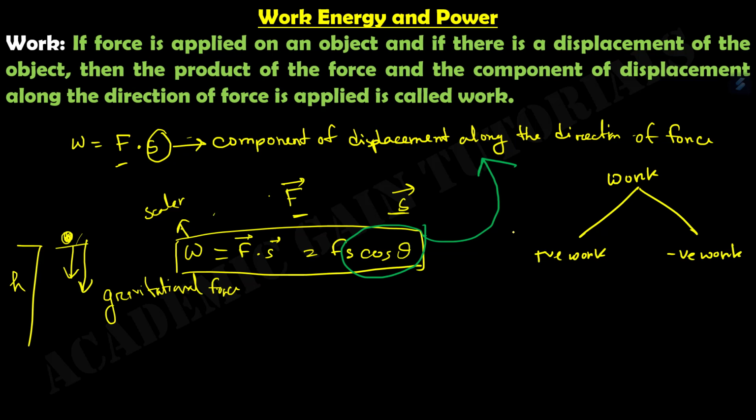And what is negative work? Negative work says that if a force component points in the direction opposite to the displacement, that is, I applied a force and the displacement is opposite to my force, this is known as negative work. Let us take an example of negative work.